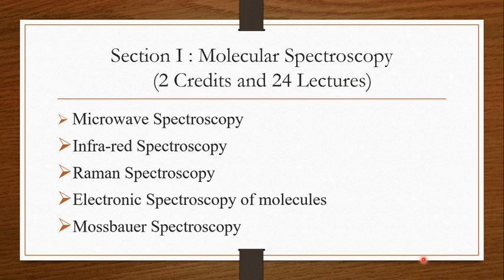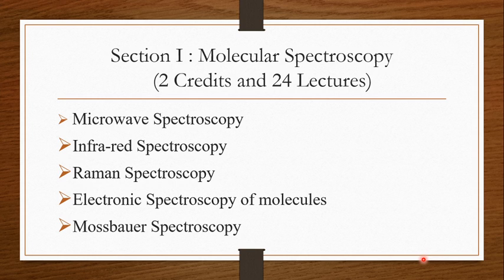The next chapter is infrared spectroscopy. It is also known as vibrational spectroscopy. In this spectroscopy, we are going to study the vibrating diatomic molecule, harmonic and anharmonic oscillator, the diatomic vibrating rotator. Also, we are going to study the Born-Oppenheimer approximation.